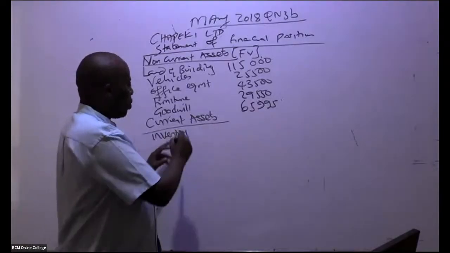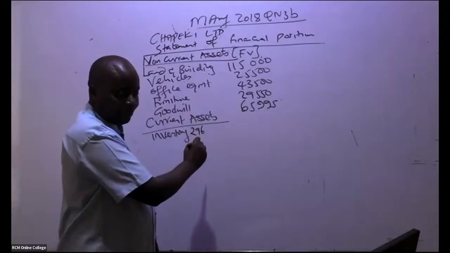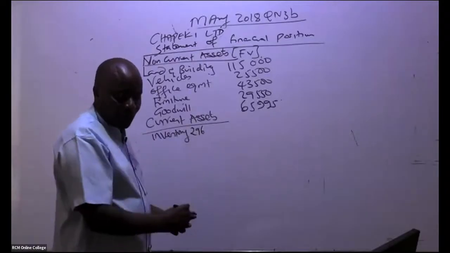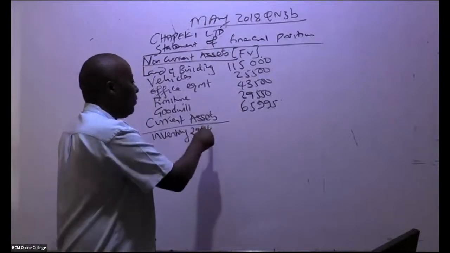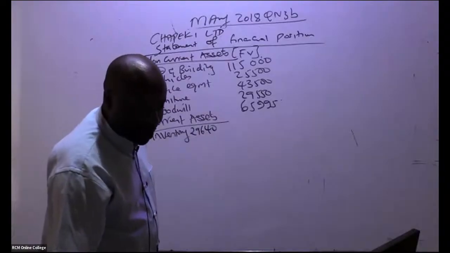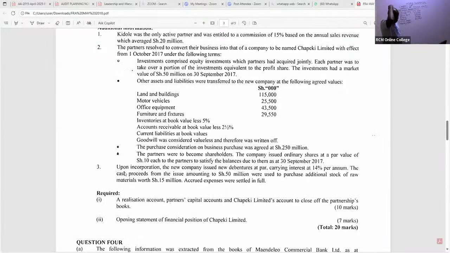Remember, in inventory, we got a figure of 29,640. Was it 29,640 in inventory? What was the inventory figure? 29,640. But remember, if you read the additional notes in inventory, you'll see something happened. Note 3: Upon incorporation, the new company issued new debentures at par, carrying interest at 14% per annum. The cash proceeds from the issue, amounting to 50,000, were used to purchase additional stock of raw materials. Raw materials are inventory.